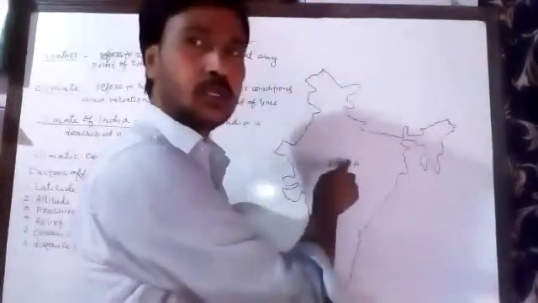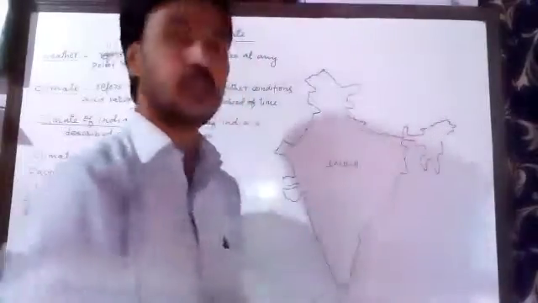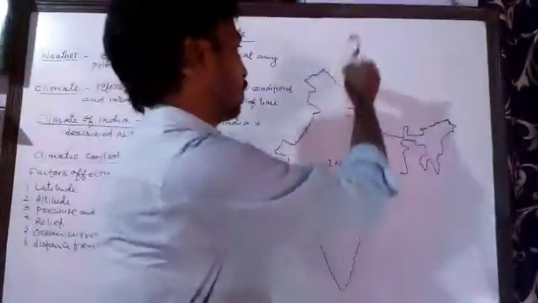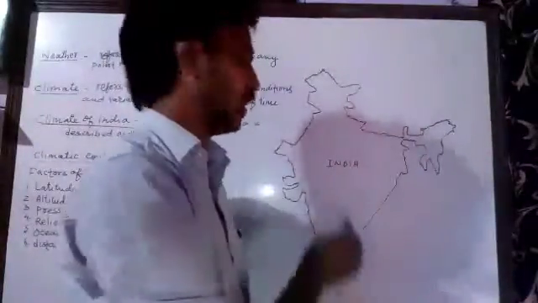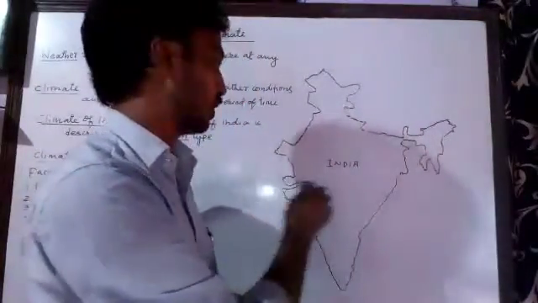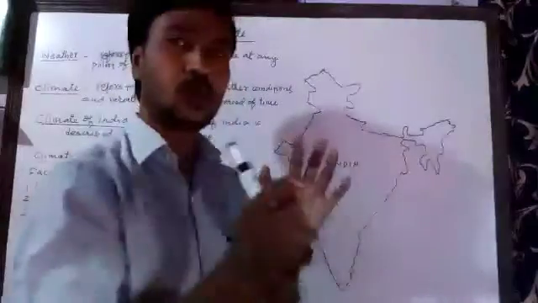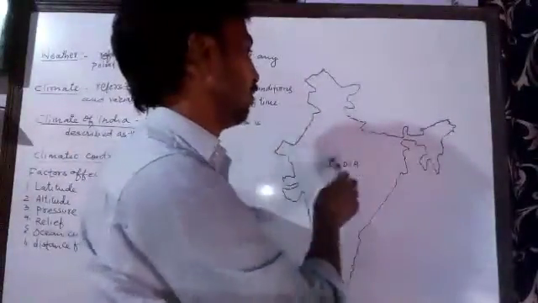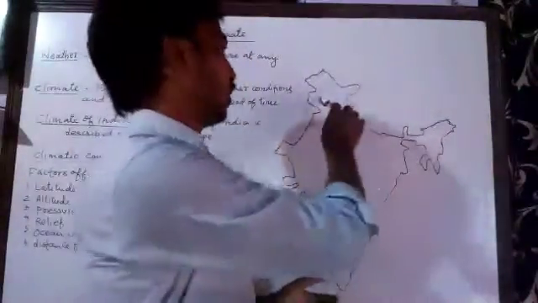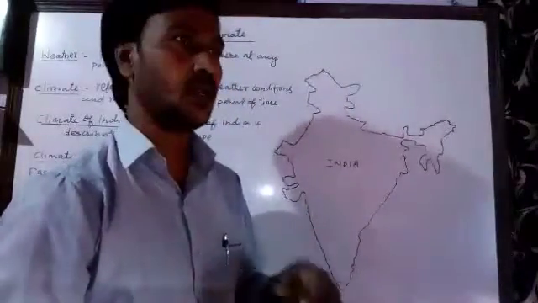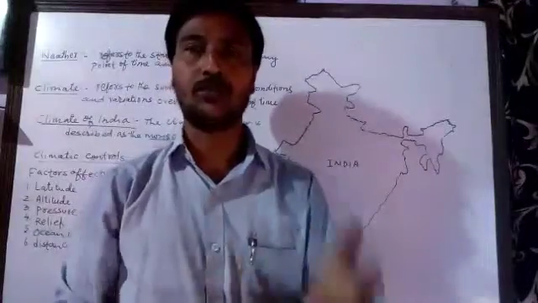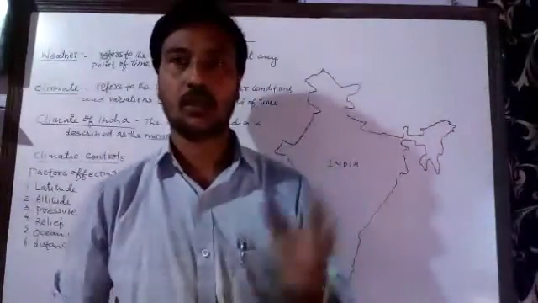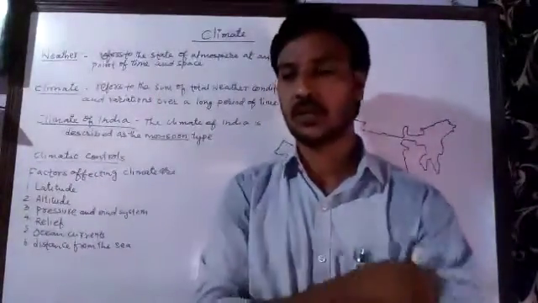The reason is the Tropic of Cancer is passing through the middle of India and dividing India into two parts. The northern part falls in the subtropical regions near the temperate zones, and the southern part falls in the tropical zones, and therefore it's a mixture of tropical and subtropical climate.